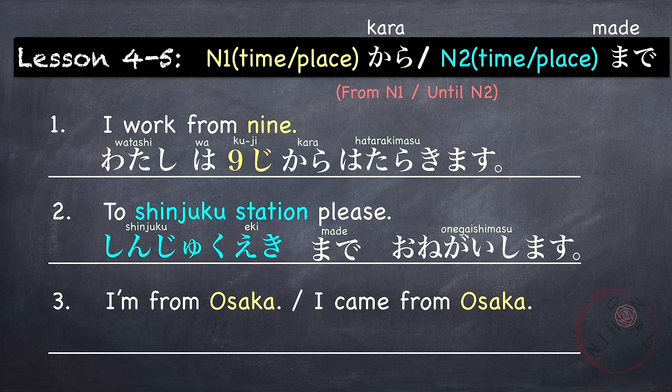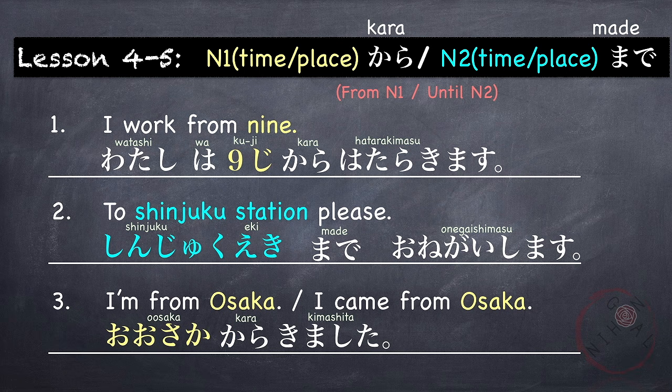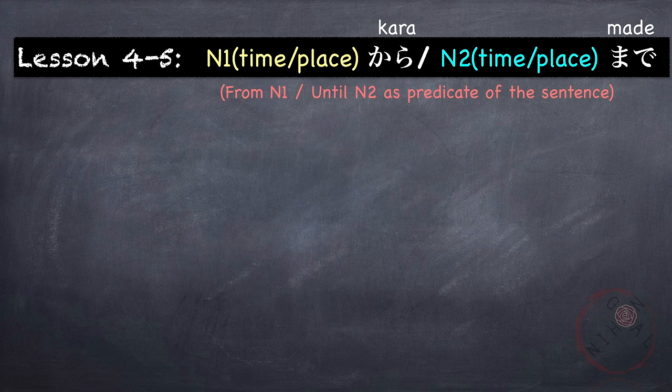Next example, I'm from Osaka or I came from Osaka. So you know this pattern from lesson 1. 大阪から来ました。来ました means came, the past form of come. 大阪から来ました。I'm from Osaka. から or まで, or the combination of から and まで, can be used as a predicate in the sentence by adding です at the end.